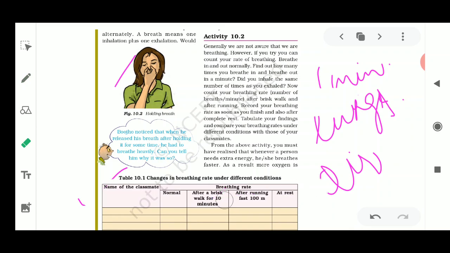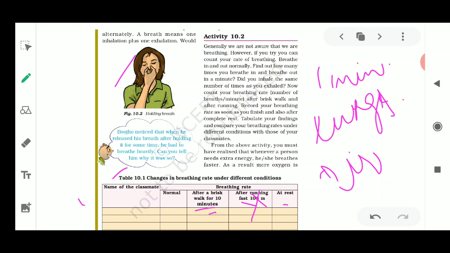Then record your breathing rate after brisk walking, meaning fast walking, then after running 100 meters. But if running is not possible, you can cancel out this part and just do the brisk walking and at rest. So what is the change between the breathing rate of you and the people living in your home?